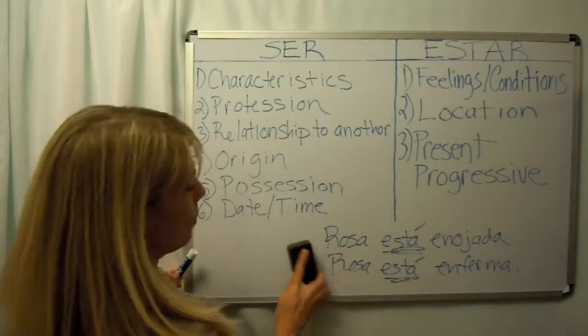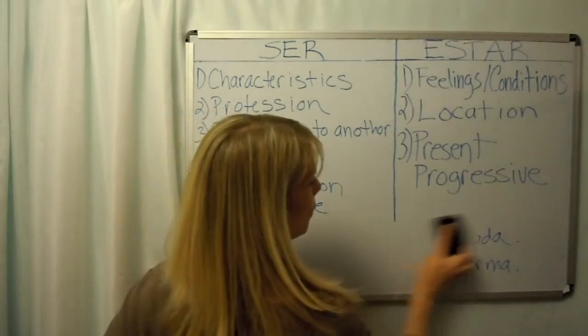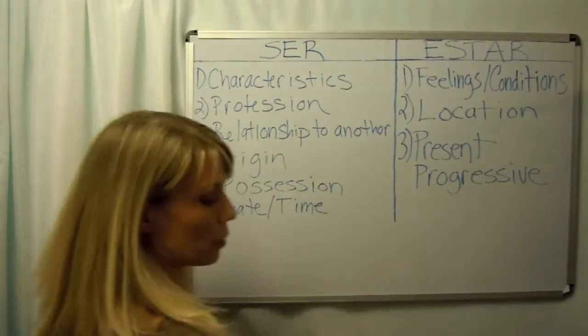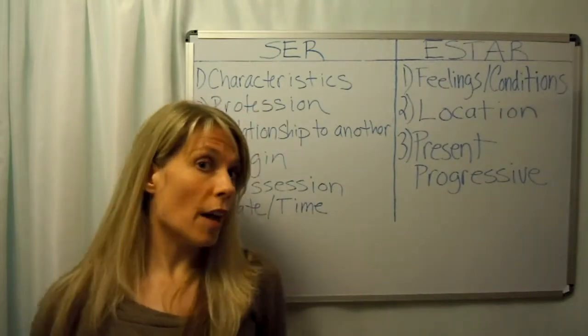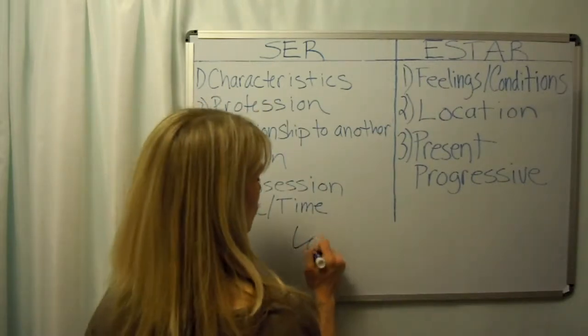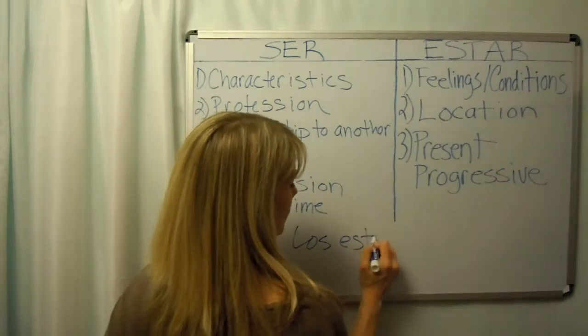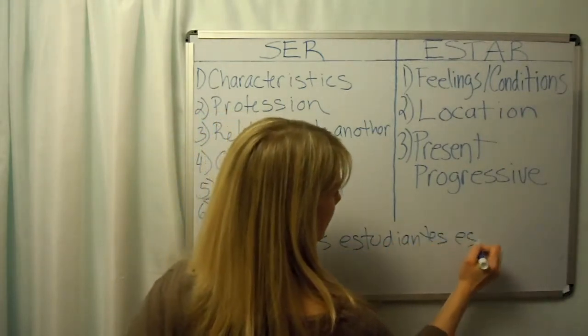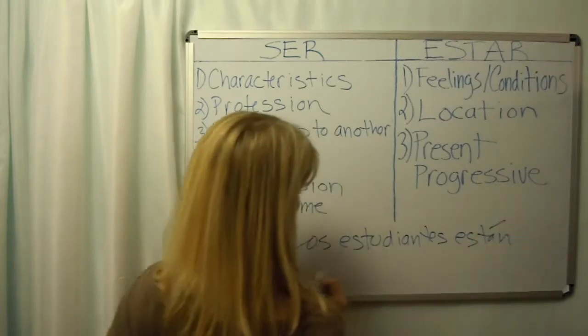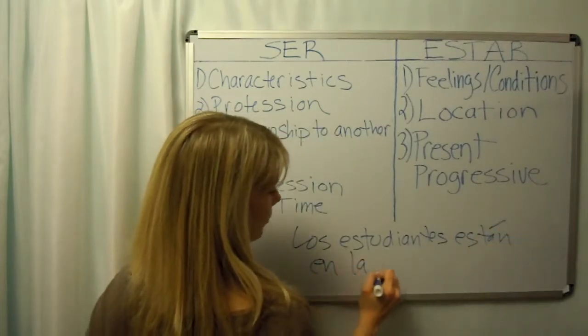So the next example would be location. If I want to describe someone's location, if I want to say the students are in the library, I'd say los estudiantes están en la biblioteca.